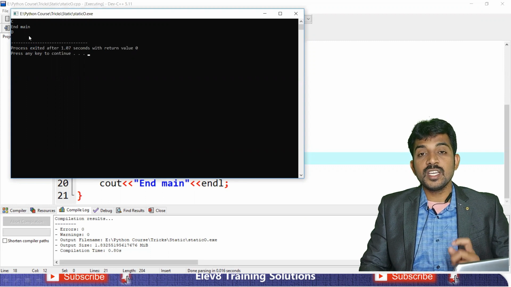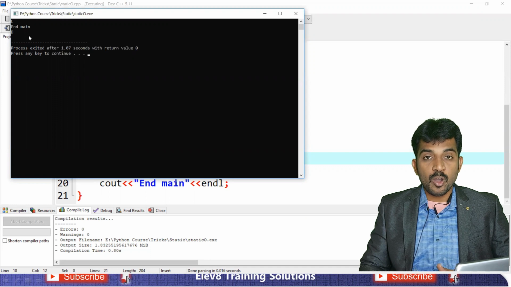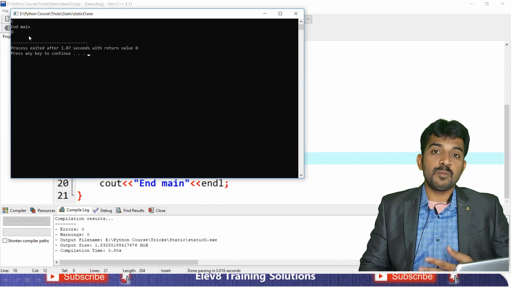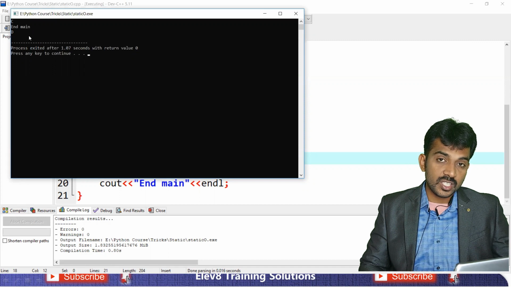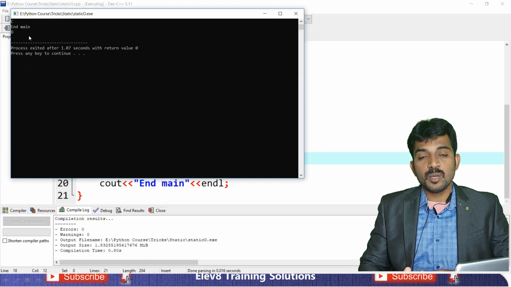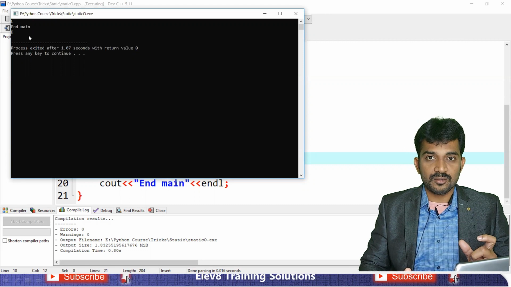That is a static object. A static object is available throughout the program, not just within the block. In normal objects, after the block, after the scope, the object is deleted. But a static object lives until the program ends, right?